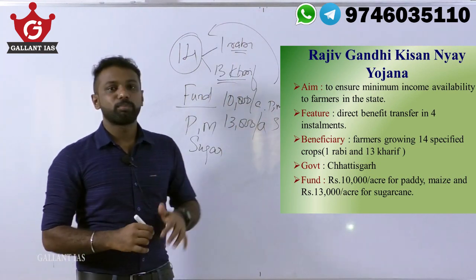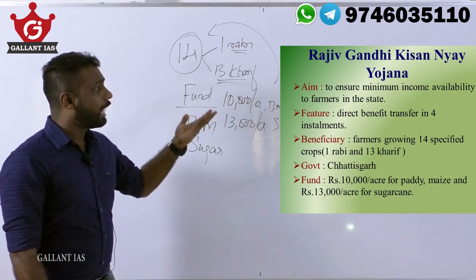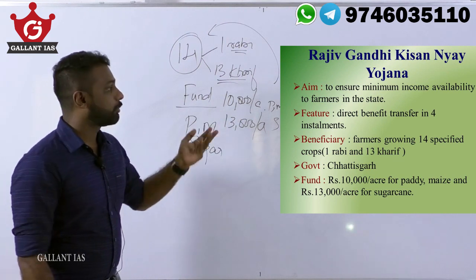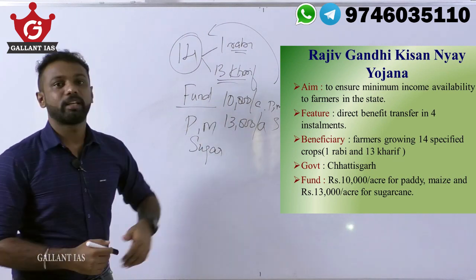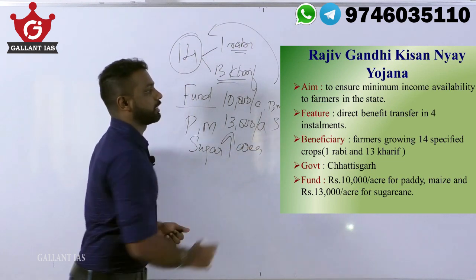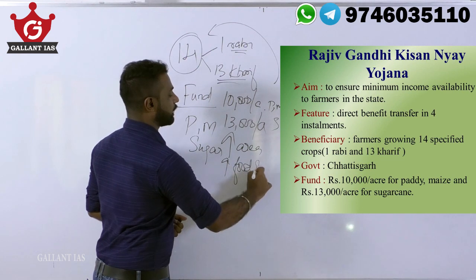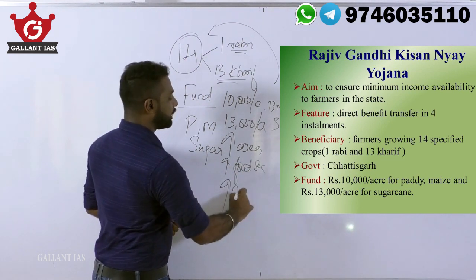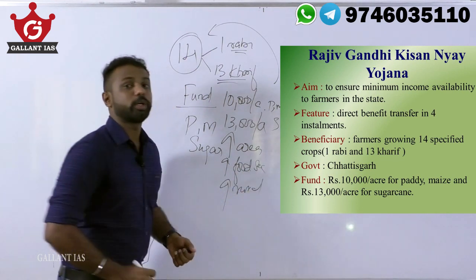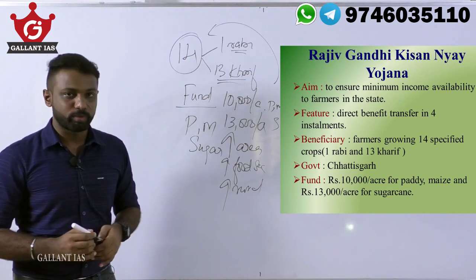So these are the most important points you must know regarding Rajiv Gandhi Kisan Nyaya Yojana. And by implementing this scheme, there are many more benefits. We can say that by implementing this scheme in an effective manner, it could bring more area under cultivation, right? And also it could improve the food security of our country, and it could improve the rural economic growth of our country. So there are many benefits by implementing this scheme in a proper manner.